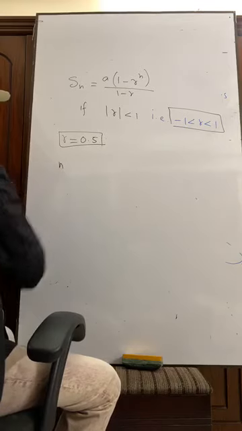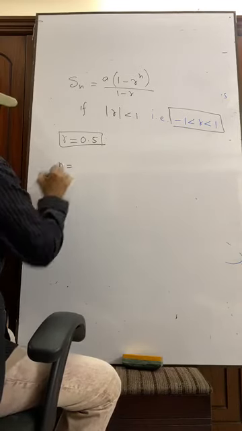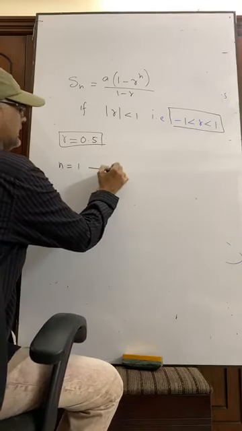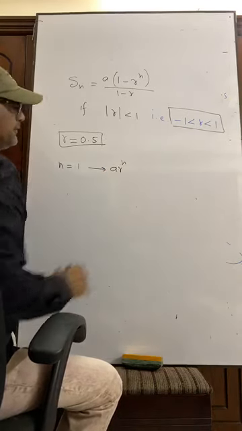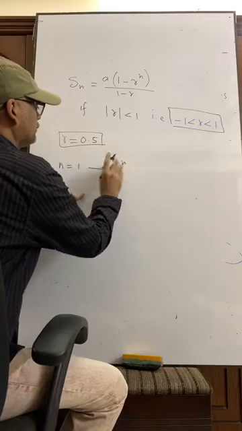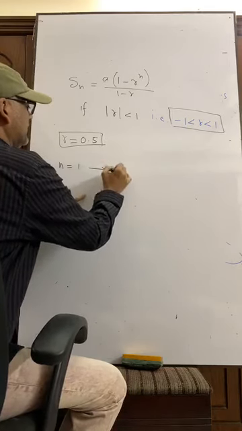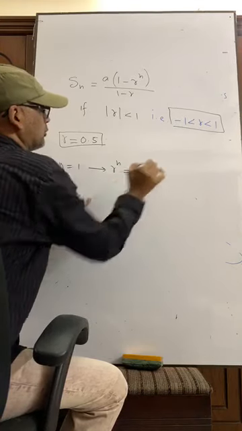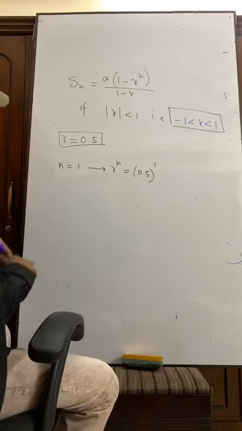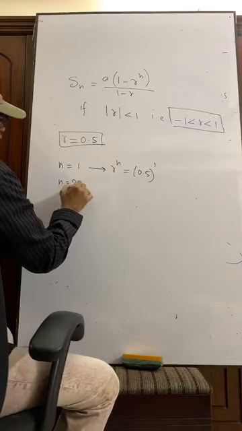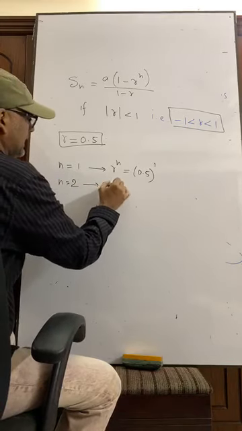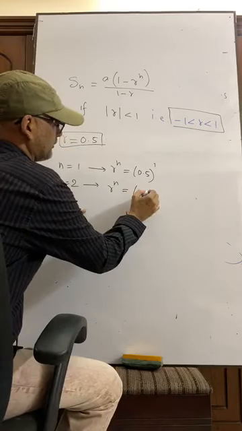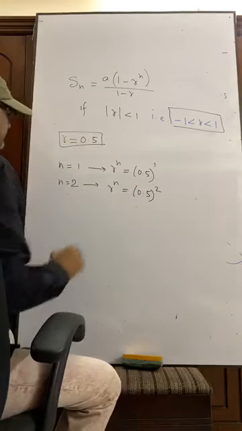And suppose n equals 1. Then r to the power n is 0.5 to the power 1. Suppose n is equal to 2, then r to the power n means 0.5 to the power 2.